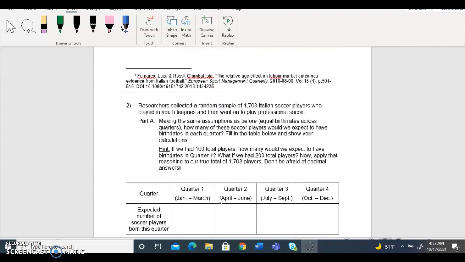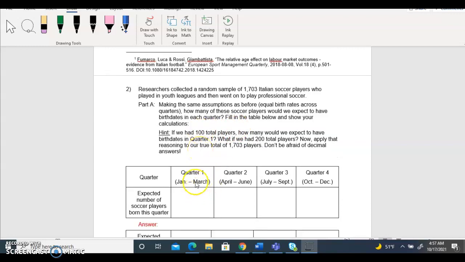Number 2. A researcher collected a random sample of 1,703 Italian soccer players who played in youth league and then went on to play professional soccer. Making the same assumption as before, equal birth rates across quarters, how many of these soccer players would we expect to have birth dates in each quarter? Fill in the table below and show all the calculations.